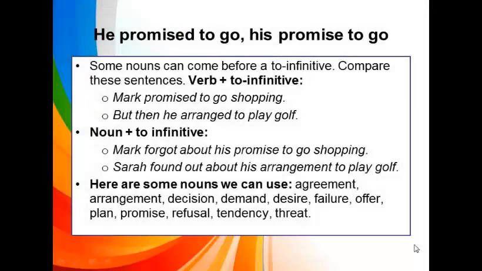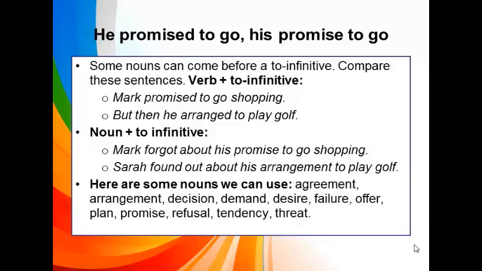Some nouns can become a to infinitive. Compare the sentences. This is the example of verb plus to infinitive. Number 1. Mark promised to go shopping. Mark is subject. Promised is verb. To go is to infinitive. Number 2. But then he arranged to play golf. And then this is an example of noun plus to infinitive. Example number 1.